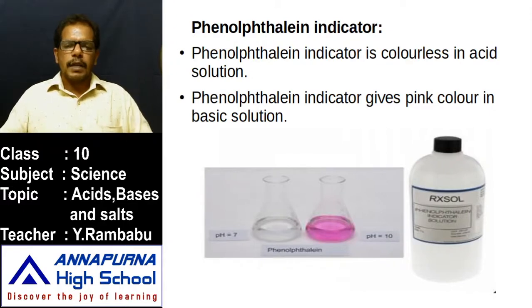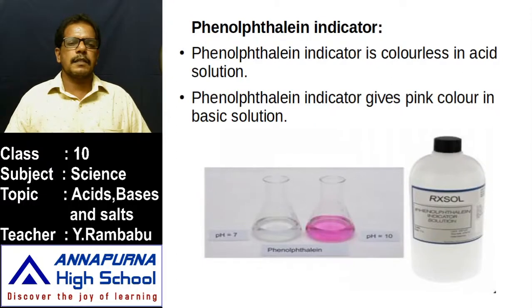Next, what are available in our surroundings? Collect all the samples. With the help of these three indicators, any one of the indicators, not all three are necessary, we can easily test whether it is an acid or base or salt. How do you test? In the next class we will learn.